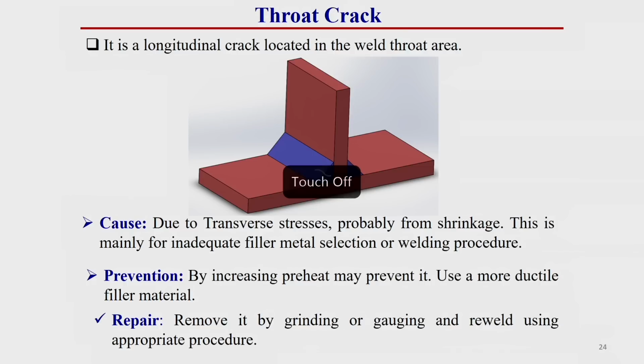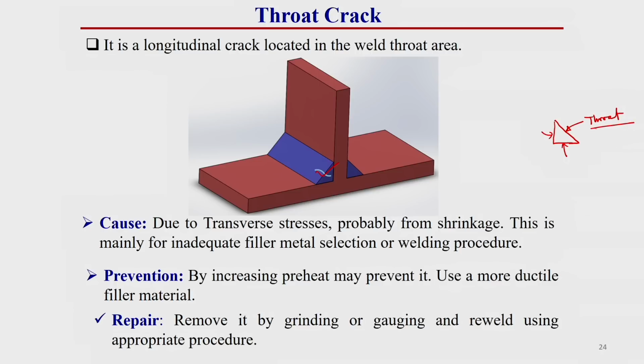Now, throat crack. It is a longitudinal type of crack which occurs at the throat of a fillet welded joint. We know a fillet welded joint, this is called leg, this is called leg and this is called throat. So, if the crack location is at the throat of the fillet welded joint, then that is called throat crack.